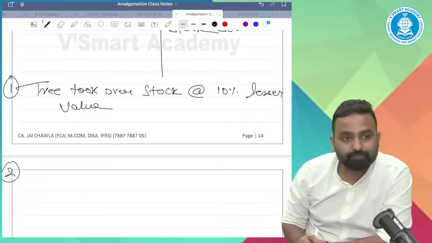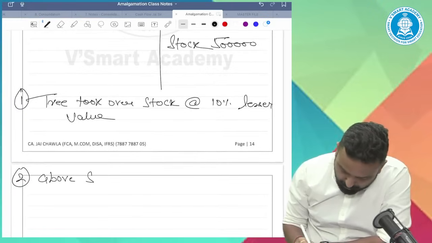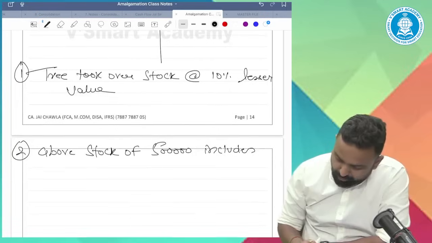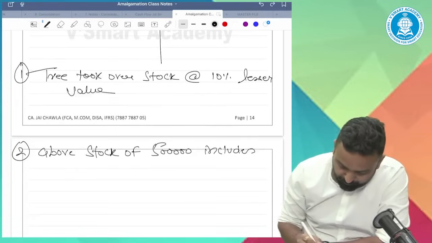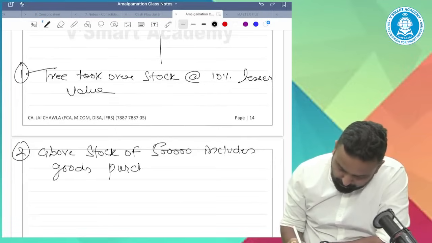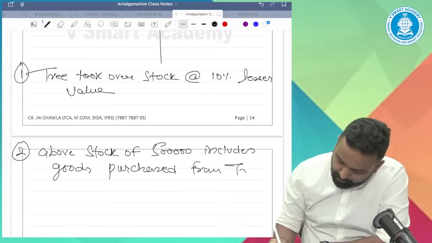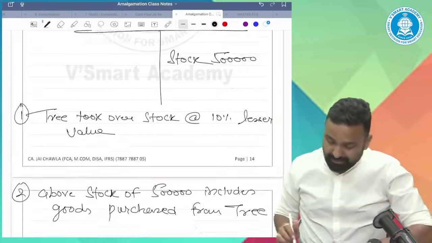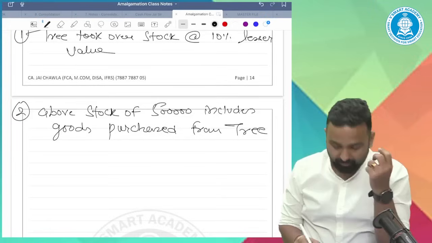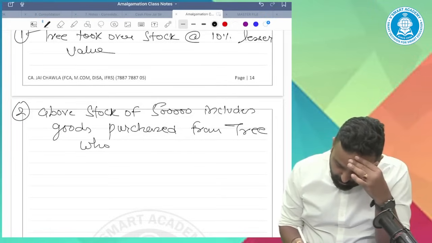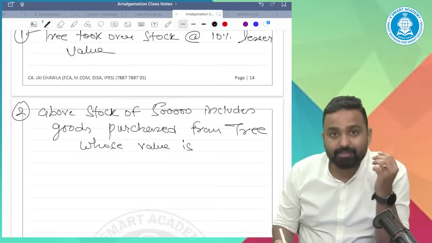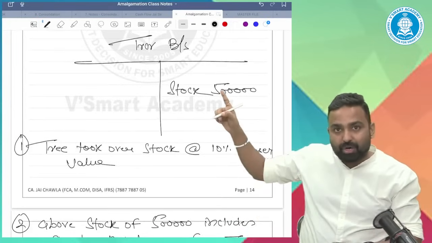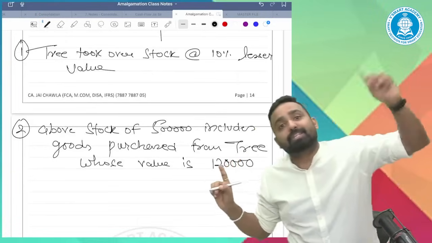Second point. The above stock of 5 lakhs includes goods purchased from RE. It means the transferor's stock includes some goods purchased from RE earlier, whose value is 1 lakh 20. So this 5 lakh rupees of stock includes 120 value of unsold stock purchased from RE.